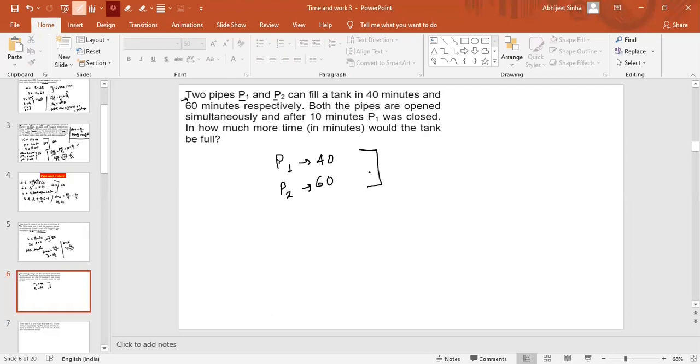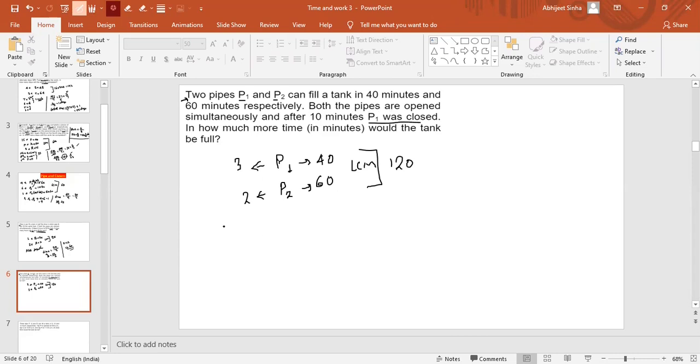Chal. LCM, obviously all of you have found. This is 120. So as you know, the efficiency of pipe 1 will be 3. The efficiency of pipe 2 will be 2, right? It is mentioned clearly that both the pipes are opened simultaneously and after 10 minutes P1 was closed.